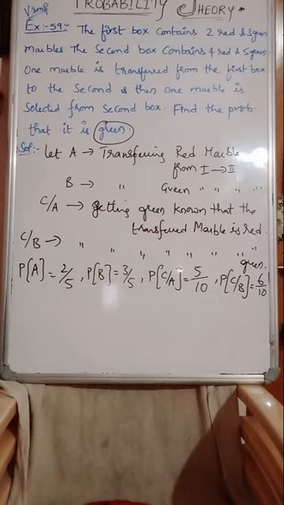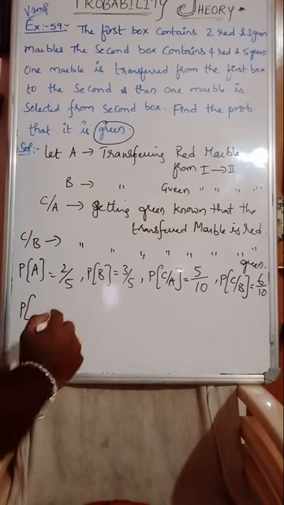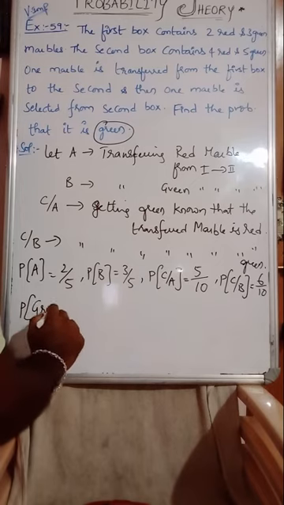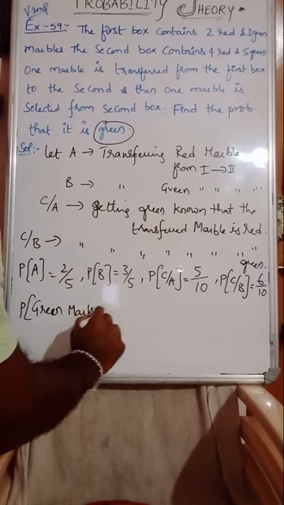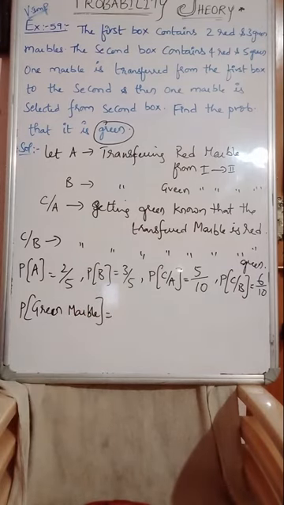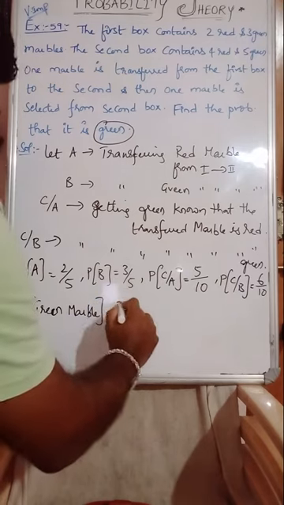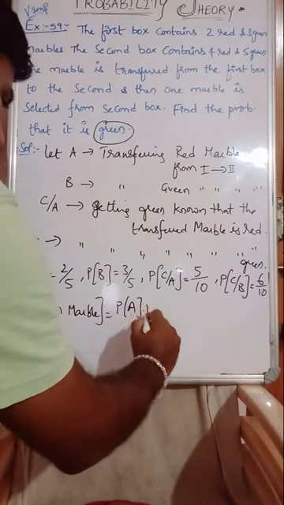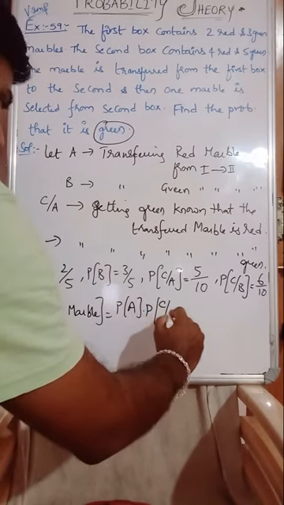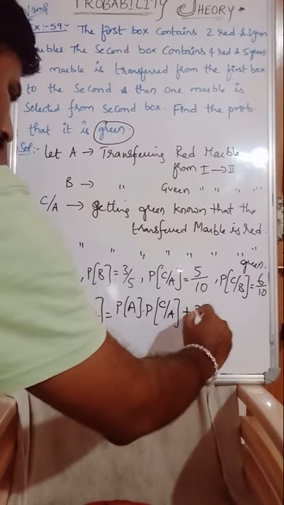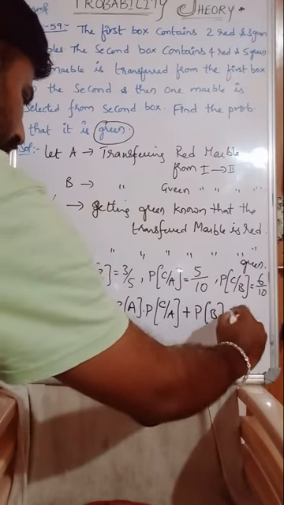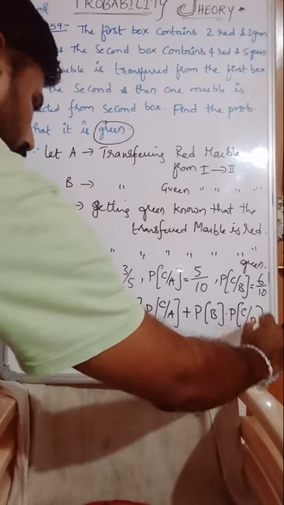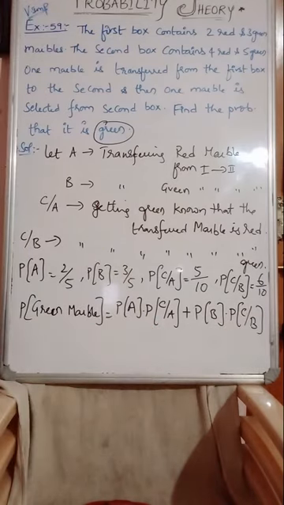Now, probability of green marble. How to calculate the probability of green marble now? So, two possible cases. Probability that first transferred is red, and probability of C given A, plus probability of B, green is only transferred, C given B. You understand this concept, guys?